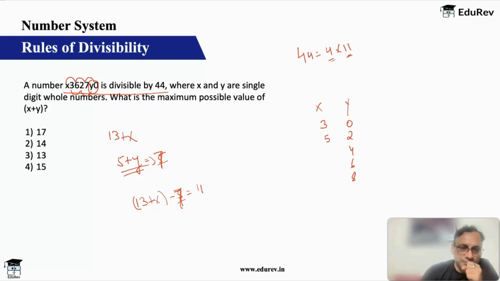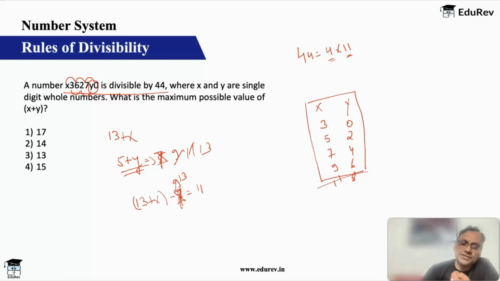Okay. If I take y as 4, then this becomes 9. If I put this as 9, this is 20, x becomes 7. If I put y as 6, then this becomes 11, 22, x will become 9. And if I put y as 8, this becomes 13, 13 plus 11 is 24, so x will have to be 11, which is not possible. So these are 4 possible combinations of x and y.